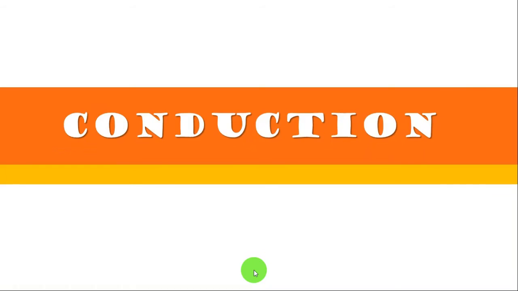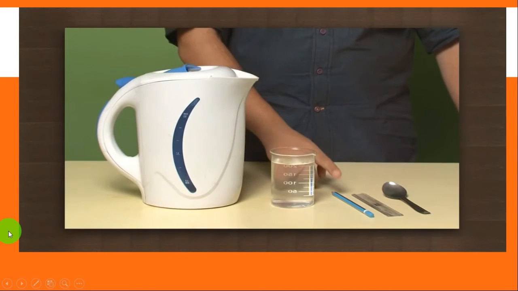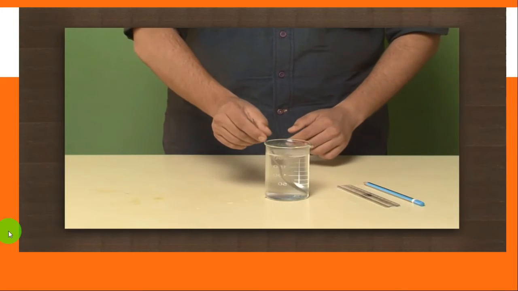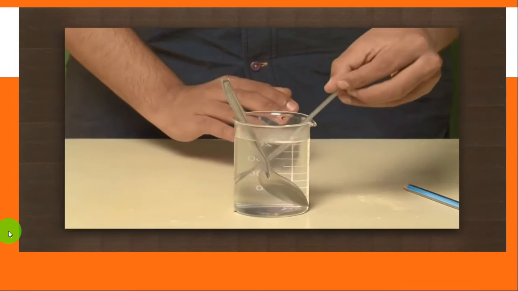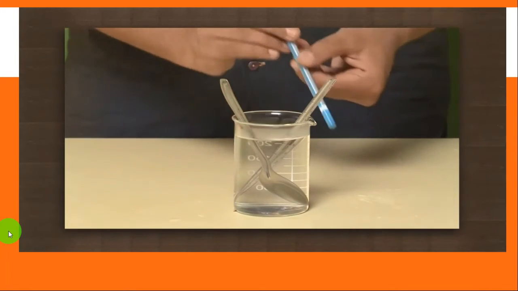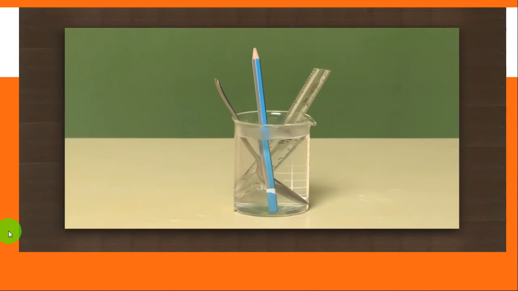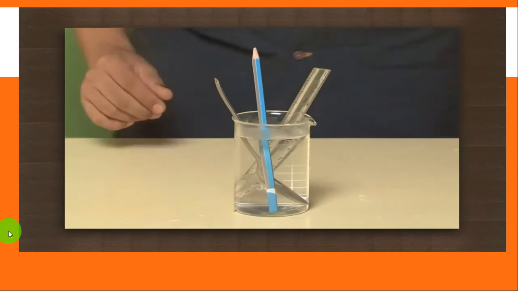Okay, the first method of energy or heat transfer we want to talk about is conduction. To understand conduction, let's watch this video together. In a beaker, pencil, plastic scale, and a metal spoon. Put the metal spoon, plastic scale, and pencil in the hot water. After a few minutes, touch each of them.